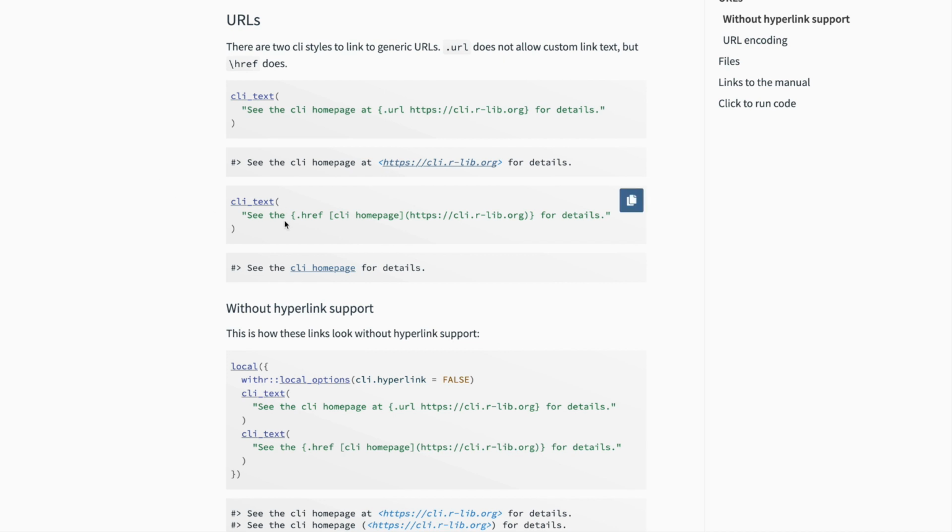I can see down here they've got the CLI homepage for details, and they've got this custom text with a link underneath that text, and they're using this .href, and then the text is wrapped in square braces and the URL in parentheses. So this is what I need to use in our message.